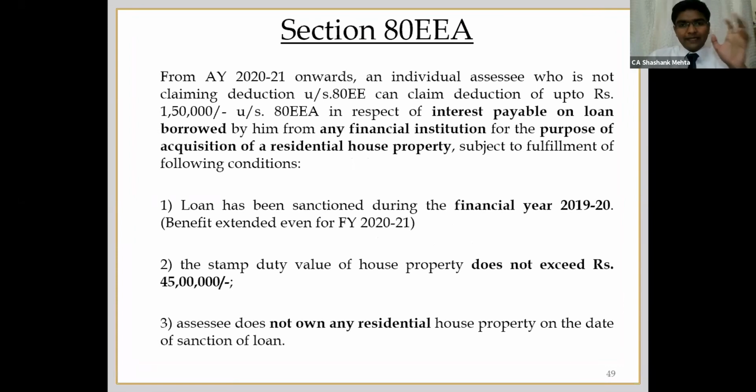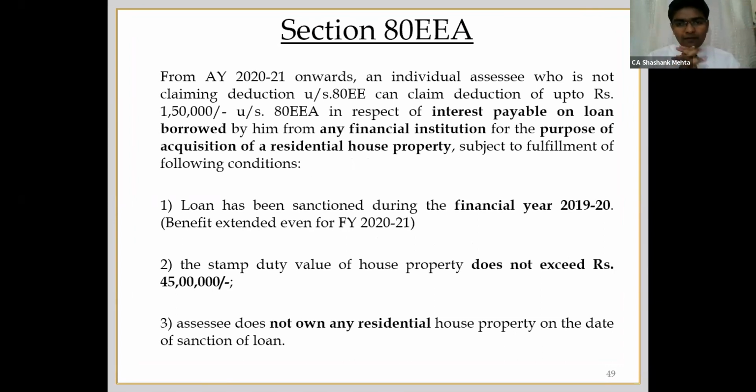Okay, with respect to interest on loan from a financial institution for acquisition of a residential house property. If the loan is sanctioned during the financial year 2019-20, and if the stamp duty value of your house does not exceed 45 lakh rupees, then you can claim an interest deduction of 1,50,000 rupees under this section. However, if you claim that 1,50,000 in this section, then it cannot be claimed under 24.